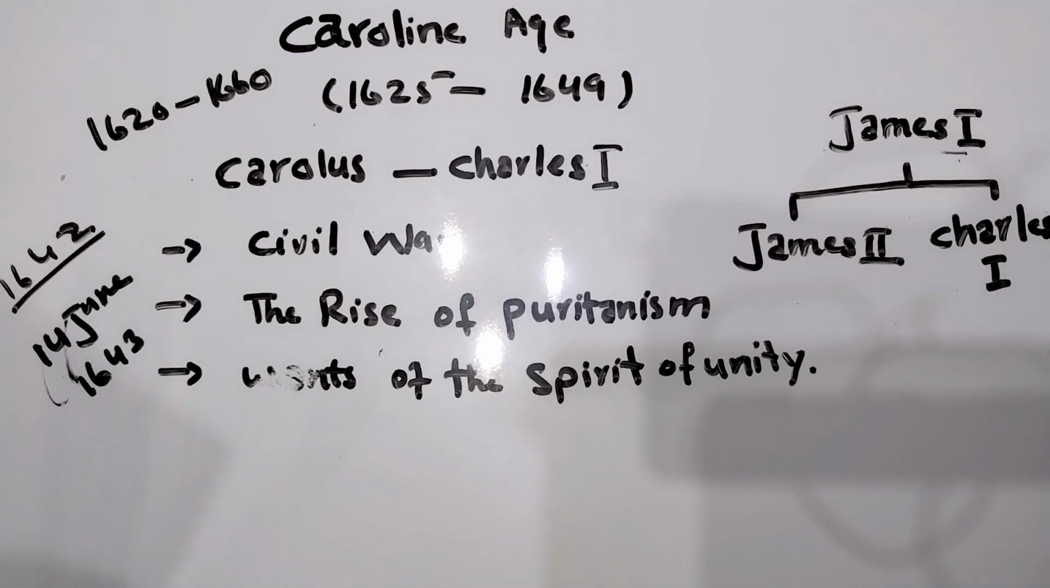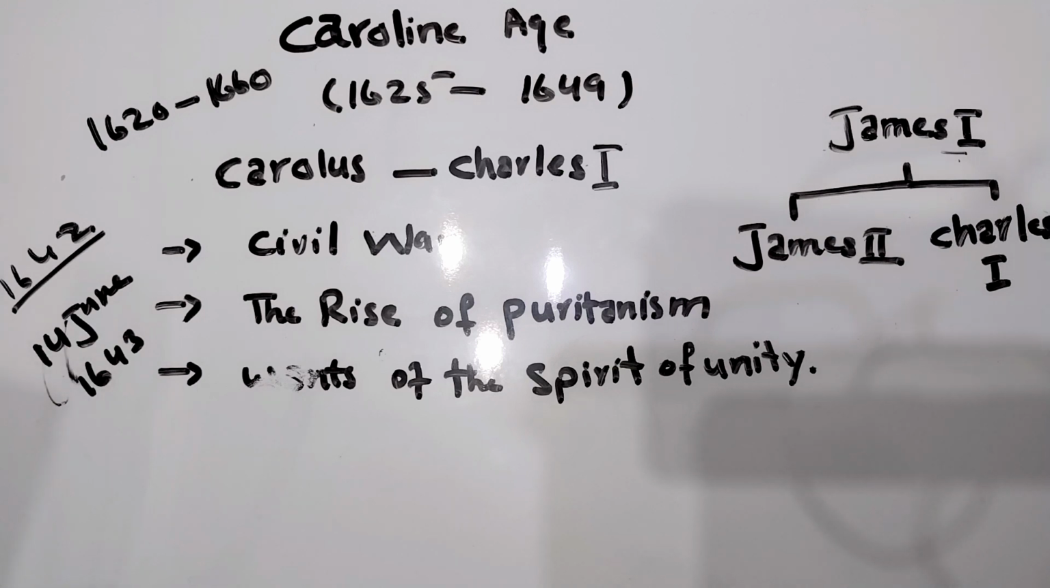On the 14th of June 1643, a licensing order for printing was passed. It means that when someone is going to print something, they must obtain a license. So the Cavaliers were defeated.